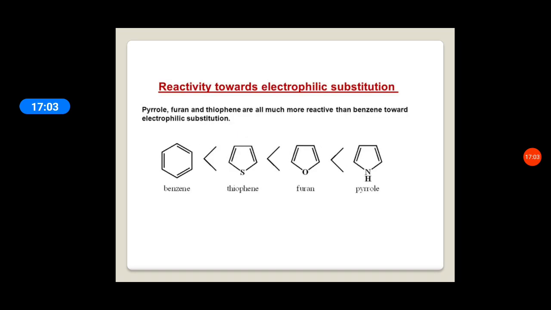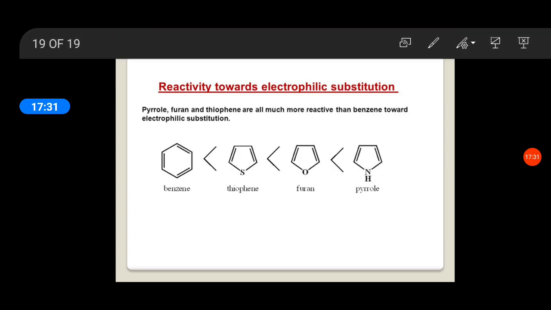Now let us see reactivity towards electrophilic substitution. Pyrrole, furan and thiophene are all much more reactive than benzene towards electrophilic substitution reactions. Among them, thiophene is more reactive towards electrophilic substitution than benzene.